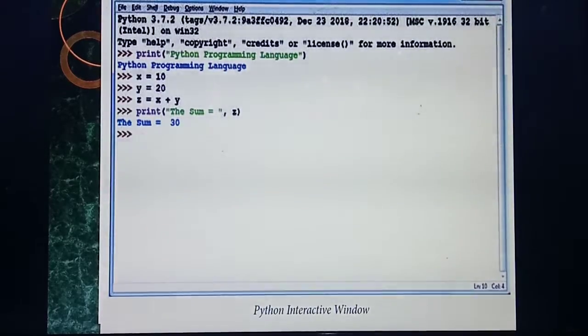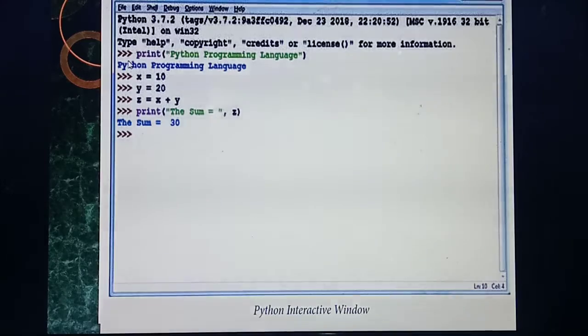See, same thing. That's a simple example they have given. Now you are going to type the same program inside Python, in the Python interactive window. Listen. Once you open the window, what will you get? First two lines regarding the software. After that the command line prompt will be there.